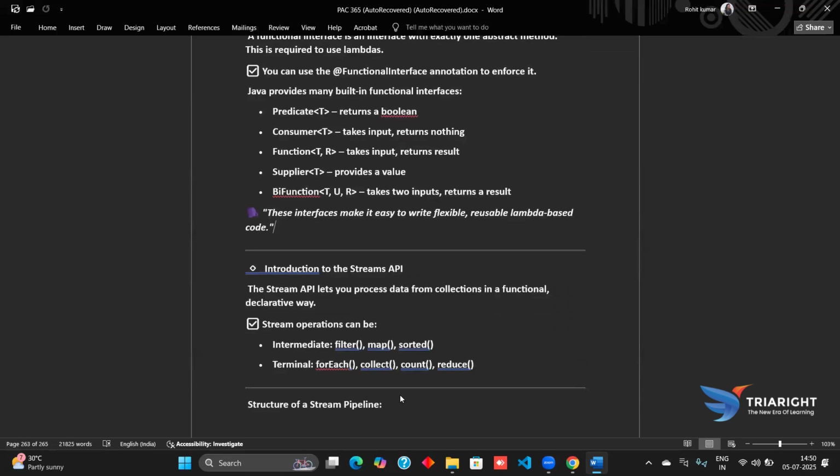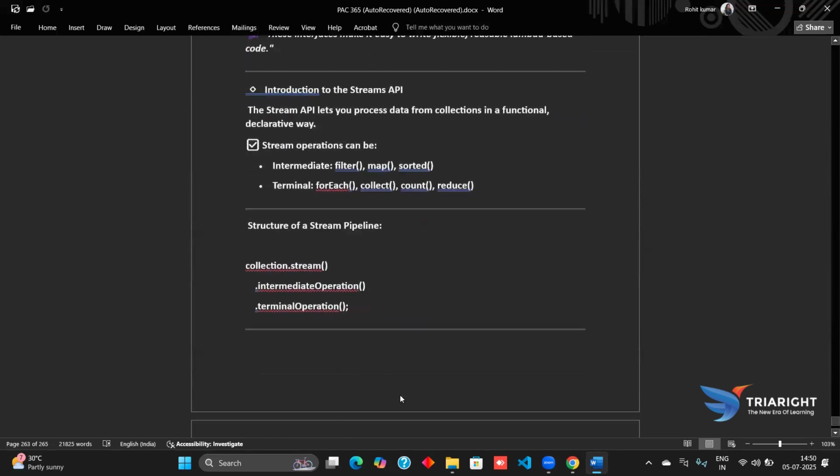Now coming to the introduction to the Stream API. This API lets us process data in collections in a functional and declarative way. There are two types of stream operations: first is intermediate, another is terminal. The intermediate ones include filter, map, and sorted, and terminal ones include forEach, collect, count, and reduce.